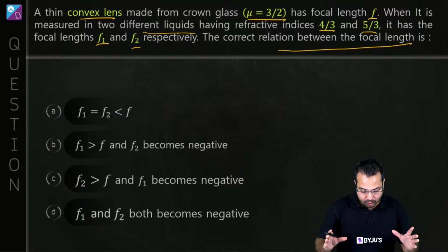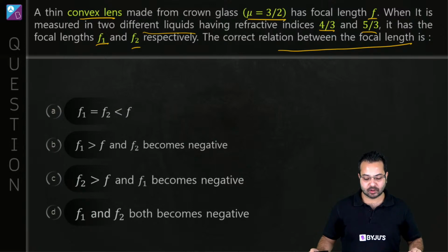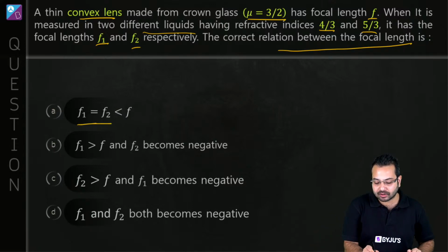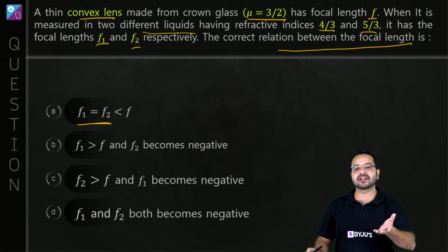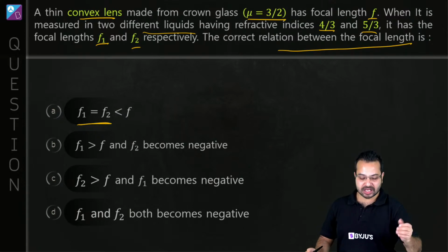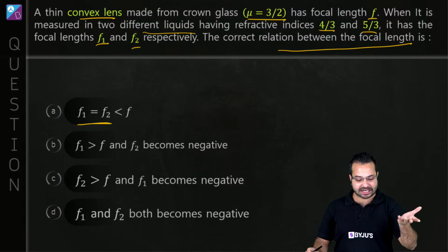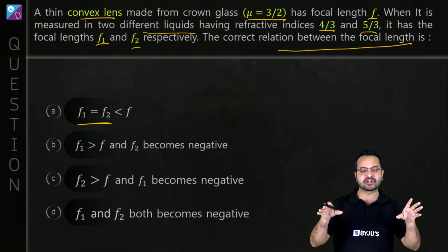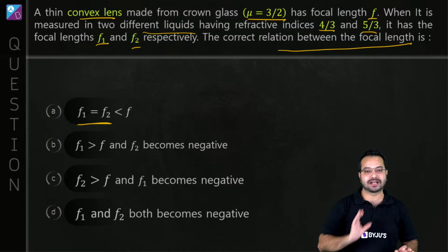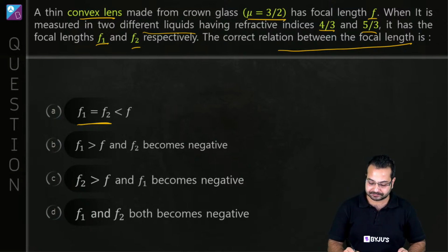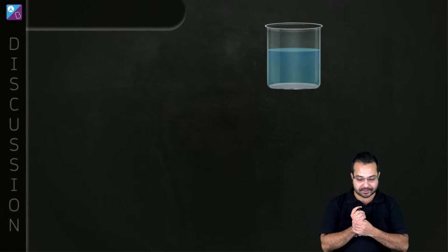So what we need to do here, if we look at the options, what do we understand? We have to figure out a relationship between f1, f2 and f. Whether f1 is greater than f2, f1 is equal to f2, or f1 is greater than f. Basically all those permutations and combinations. Basically we have to figure out what is the relationship between f1, f2 and f. That's it. That's our job. Okay? Let's go.